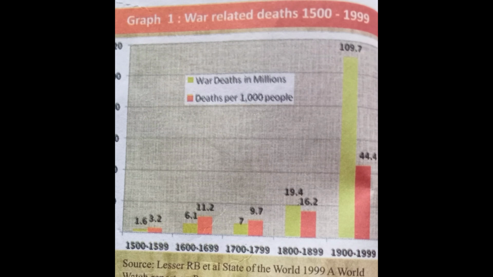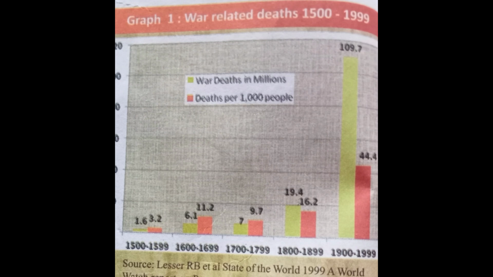Graph 1 indicates war-related deaths from 1500 to 1999. Here, yellow color shows war deaths in millions. Red color shows deaths per 1,000 people. The last column tells us the proportionate death due to wars: the number of war deaths for every 1,000 people who lived during those centuries.